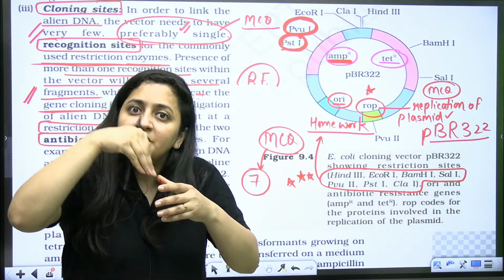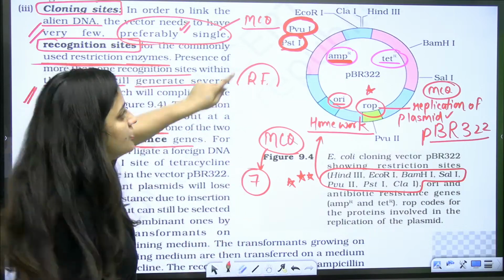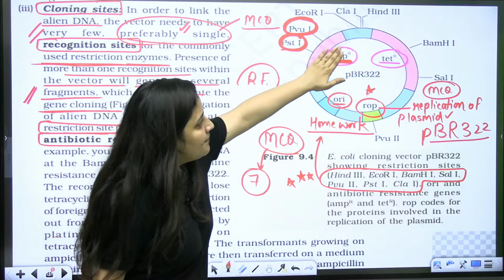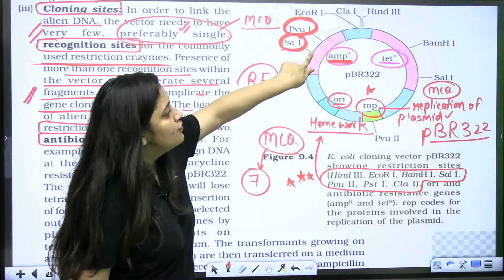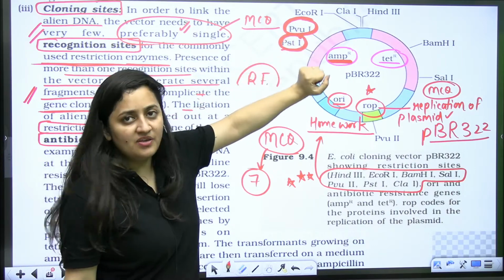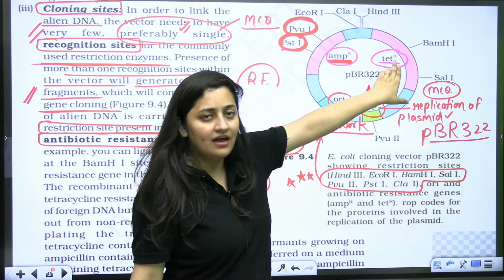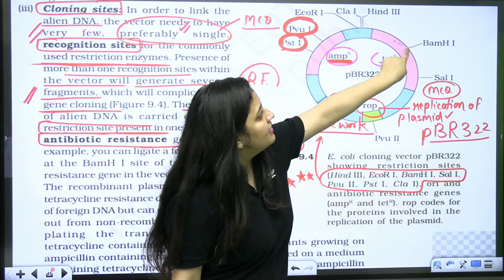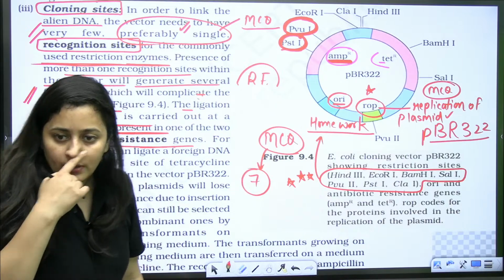They can be present in between a gene as well. Like here you can see the ampicillin resistant gene and the tetracycline resistant gene. The ampicillin resistant gene has two sites for restriction enzymes, PstI and PvuI. And here in tetracycline R, it also has a site for BamHI. Yes or no?